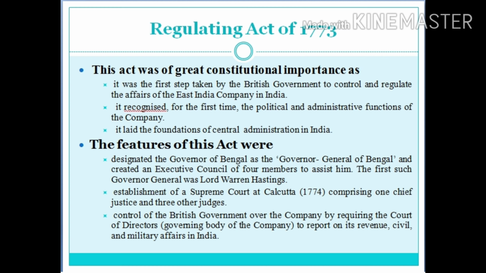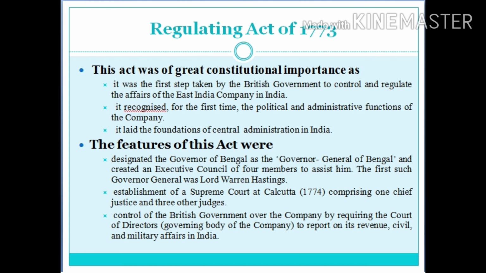The next act under company rule was the Charter Act of 1813. It abolished the trade monopoly of the company in India. That is, Indian trade was thrown open to all British merchants, but the company continued the monopoly of the trade in tea and trade with China. It asserted sovereignty of the British Crown over the company's territories in India. It allowed Christian missionaries to come into India for the purpose of enlightening the people. It provided for the spread of Western education among the inhabitants of British territories in India. It authorized the local governments in India to impose taxes on persons. They could also punish the persons for not paying the taxes.